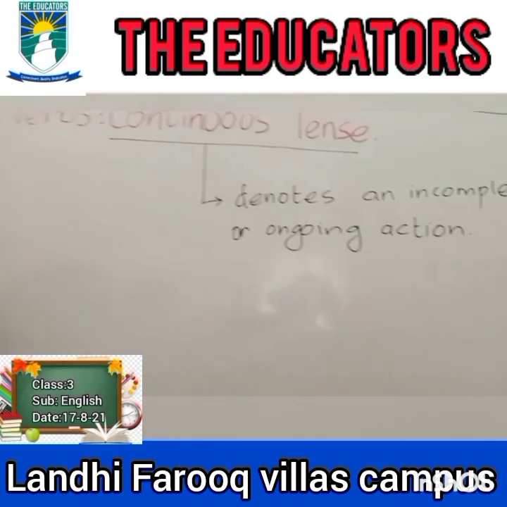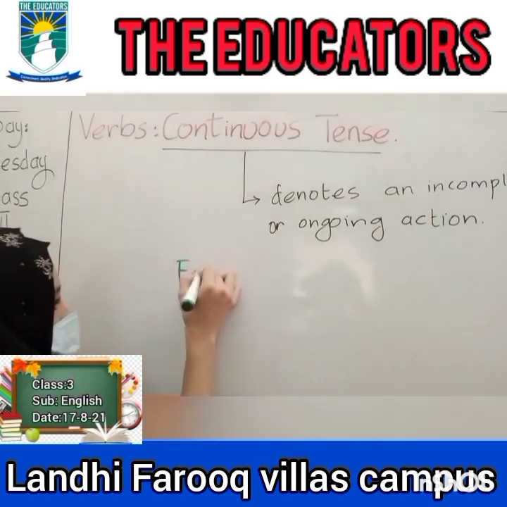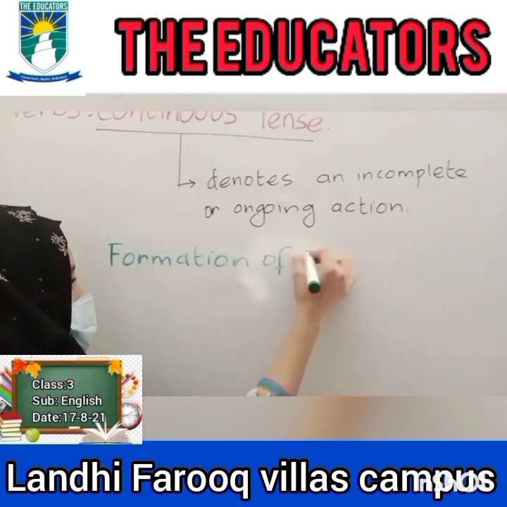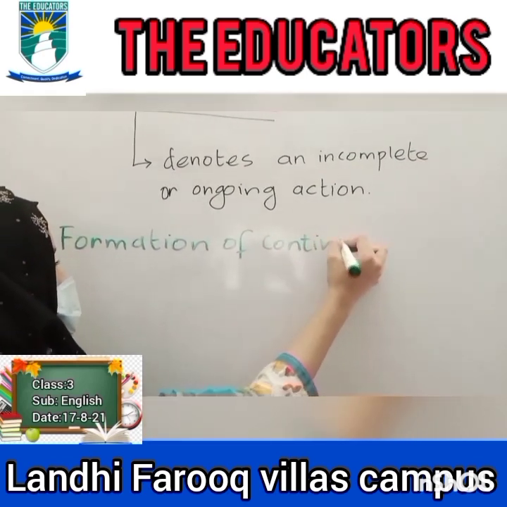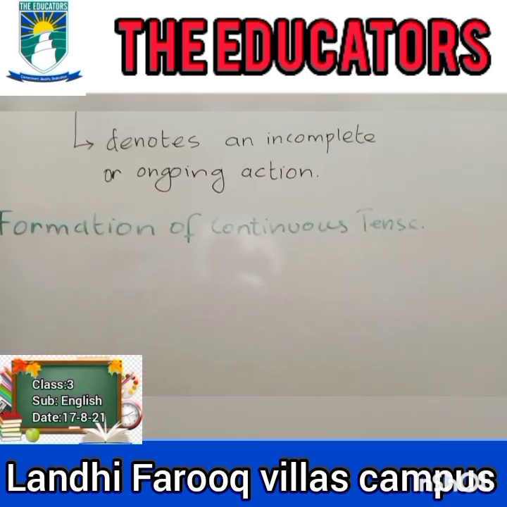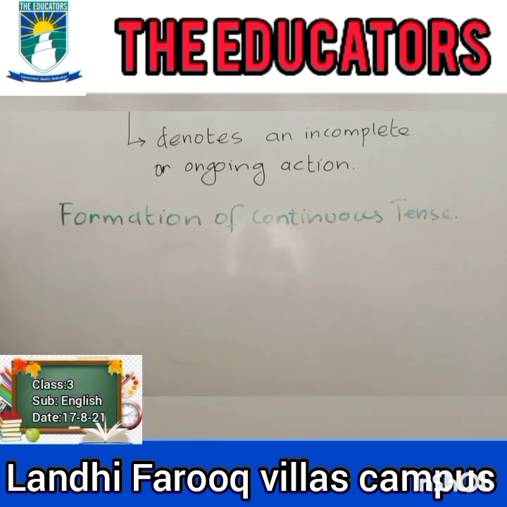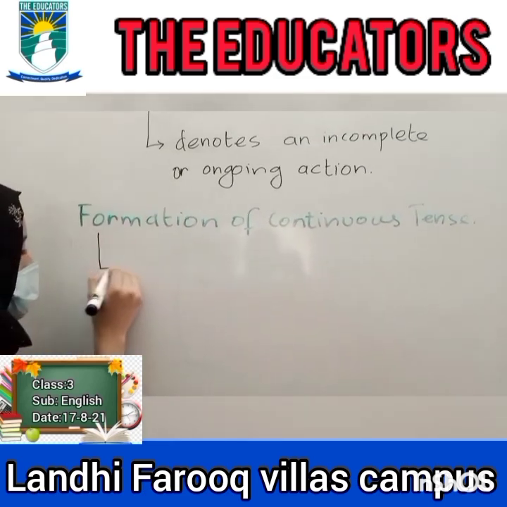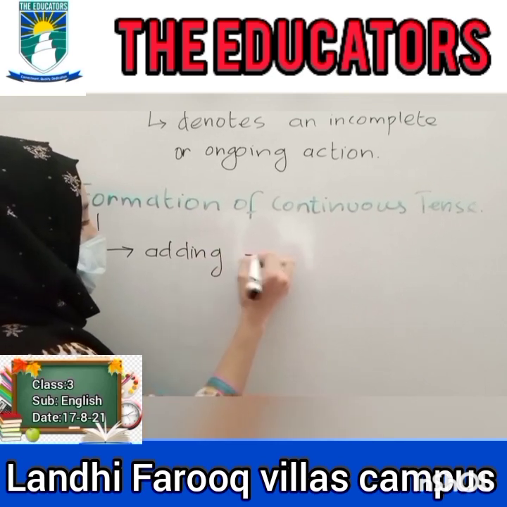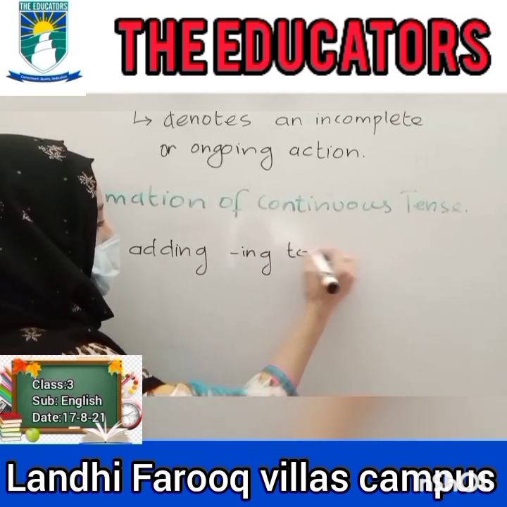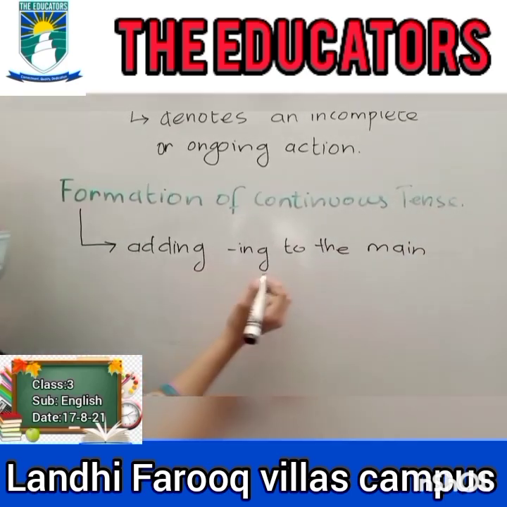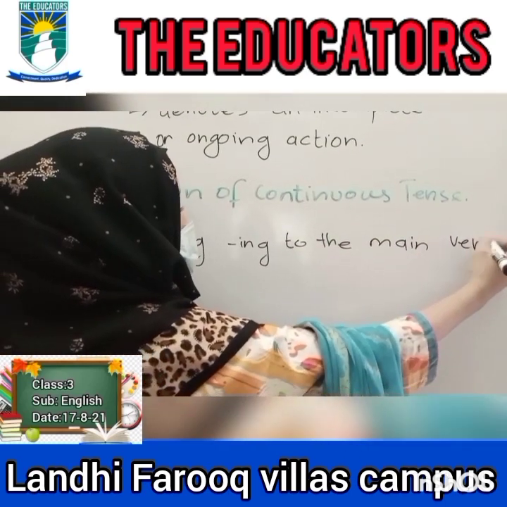Now, how to form continuous tense? Continuous tense is formed by adding ing to the main verb.